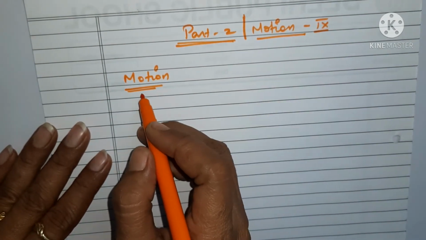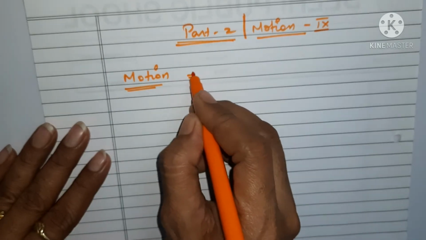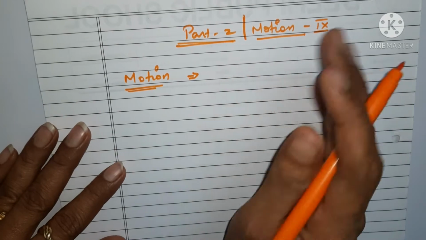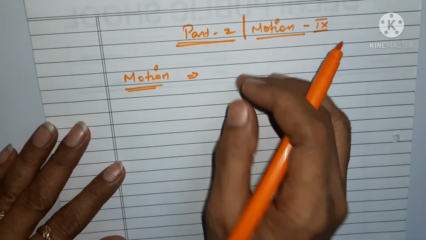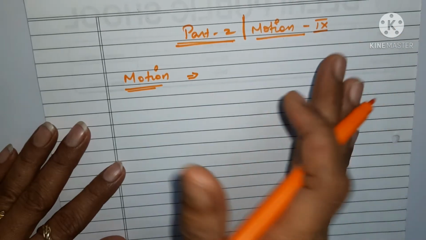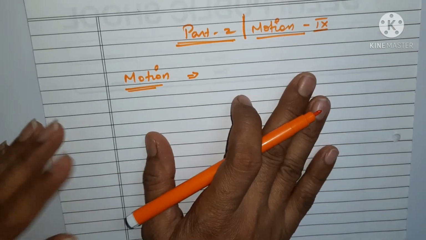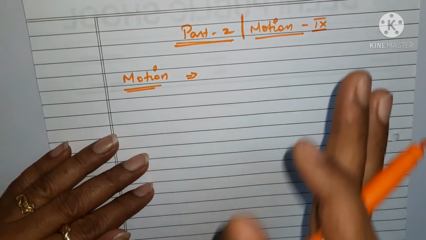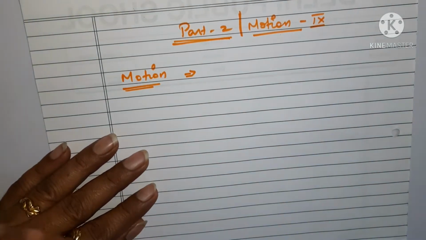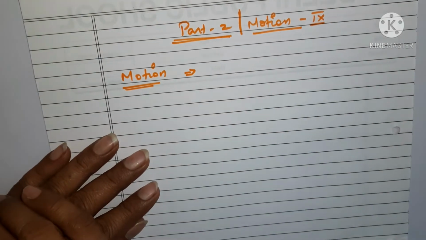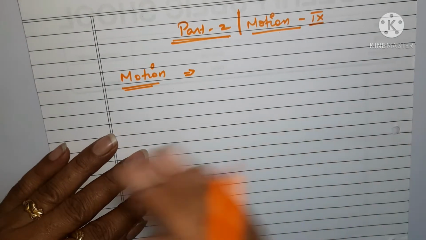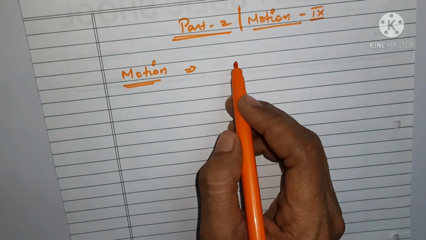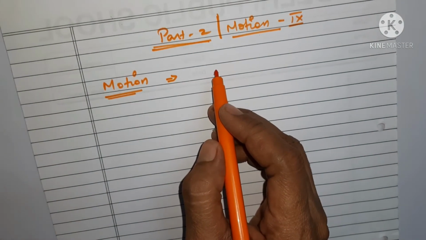So what do you mean by motion? See, when any object is stationary or fixed, we call it stationary. We say that the object is not moving. But when there is a change in the position of a body, then we say that the body has suffered a motion, or that the body is in motion.